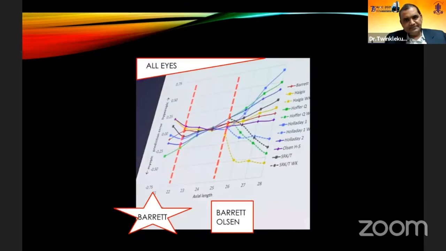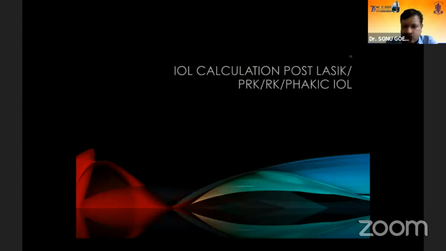On the extreme right, you see an axial length between 25 to 30, and on the extreme left is less than 22. So if you see, the Barrett and the Olsen formulas are depicted by the straight red line. So they stand true for all the variability in axial length. That means whether it is a short eye, long eye, or a normal eye, these are the universal formulas which can be taken into consideration.